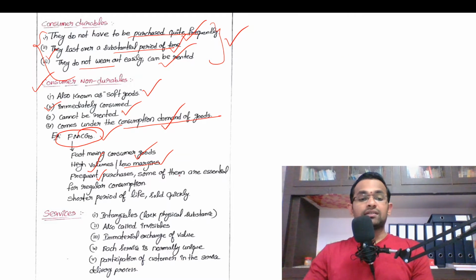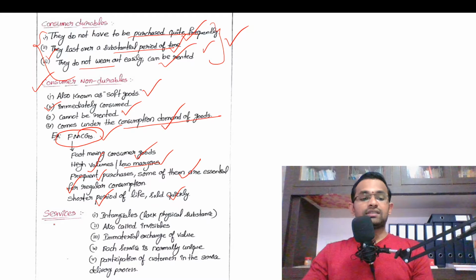And some of them are essential. That means if you take onions or vegetables or spices, these are all essential non-durable consumer goods. For example, if you take a car or refrigerator or air conditioner, they may not be essential for all the people. Am I making sense? Then these consumer non-durables are used for regular consumption. They have a shorter period of life and they are sold quickly.